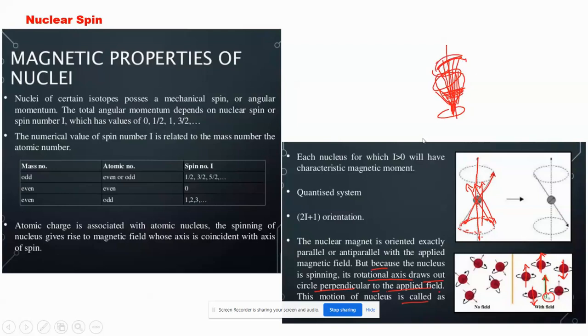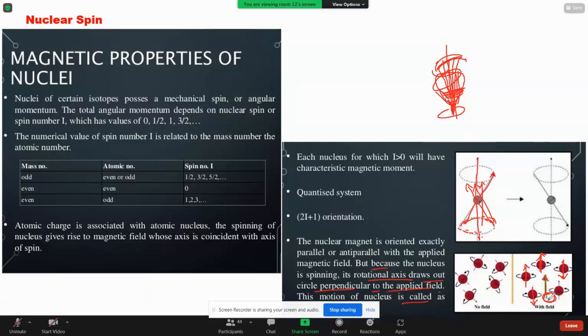This motion is called precession. So like that motion of the top, all these nucleons will precess around some common axis. That will be along this applied magnetic field. All this happens due to the application of the magnetic field.